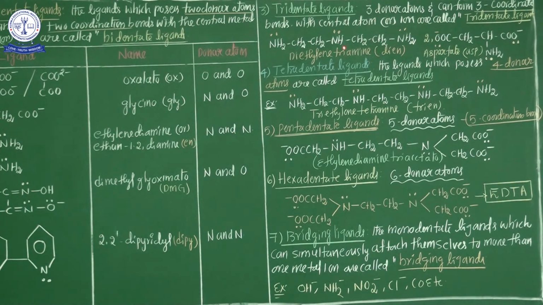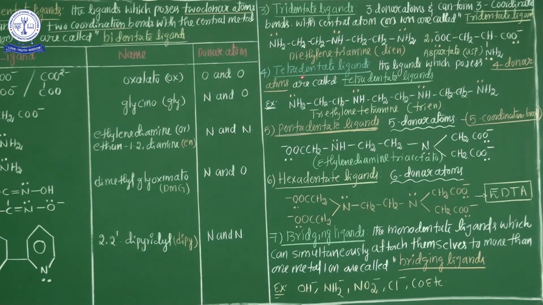Next, the fourth one: tetradentate ligands. Same concept, there is no difference. A ligand which possesses four donor atoms is called a tetradentate ligand. Here four coordination bonds are formed.